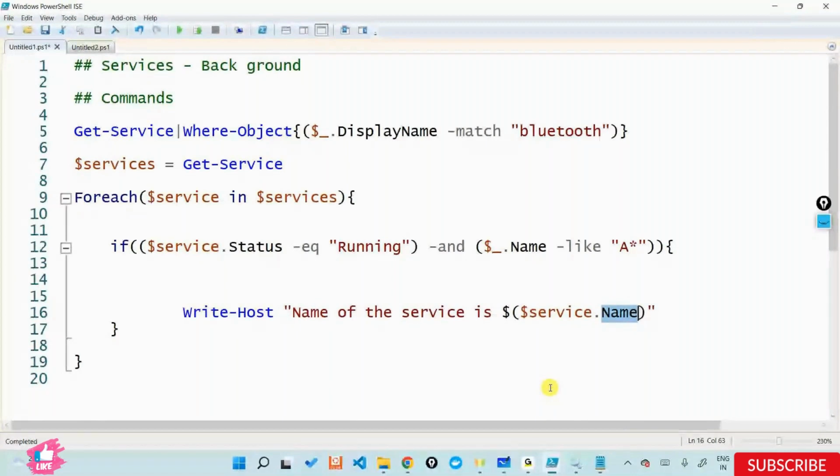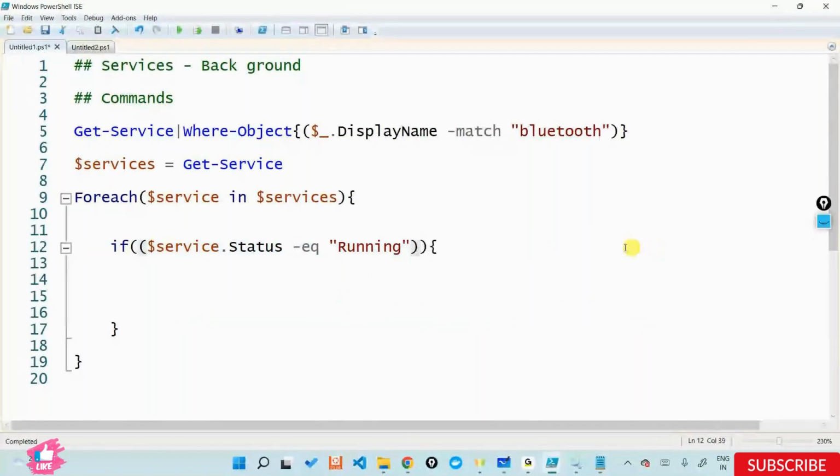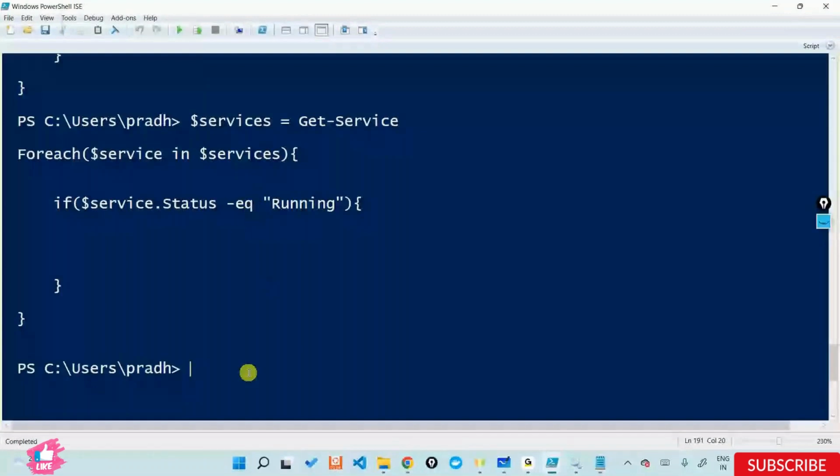Because if I don't use this, let's say I just go with a single condition and run this without anything, it won't really give me anything. Even if your condition is satisfied, after going into the if block it doesn't understand what to do.